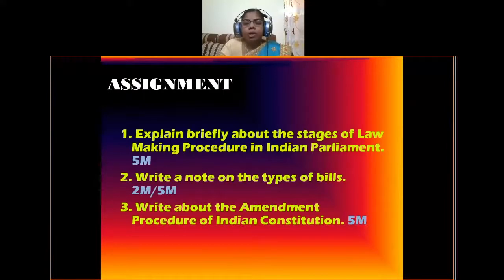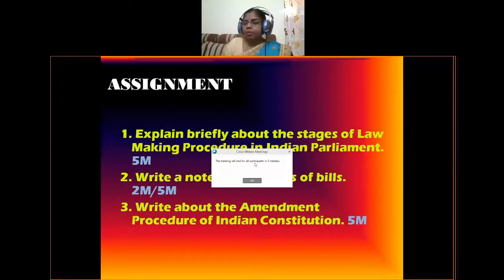The first is by simple majority, the second is by special majority, and the third is by special majority and approval of half of the state legislatures. These are the three methods by which we can amend our constitution.